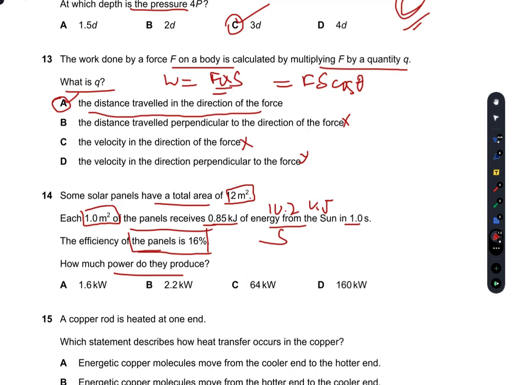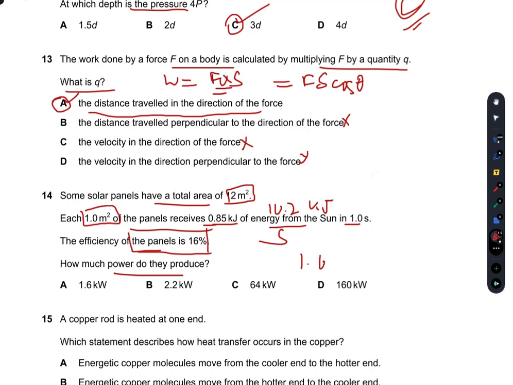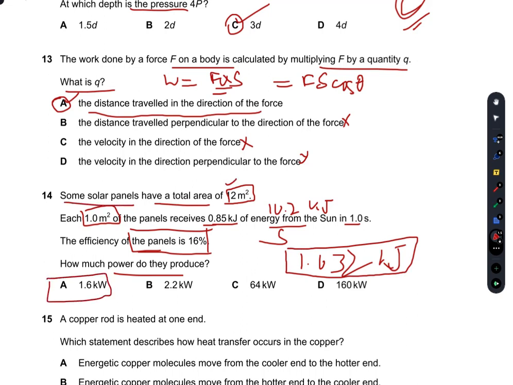So I will multiply 0.16 with 10.2 kilojoules, so that is 1.632. So that is 1.632 kilojoules would be the amount of energy produced by the solar panel having a total area of 12 meters squared. So A is the right answer, where the efficiency is 16%.